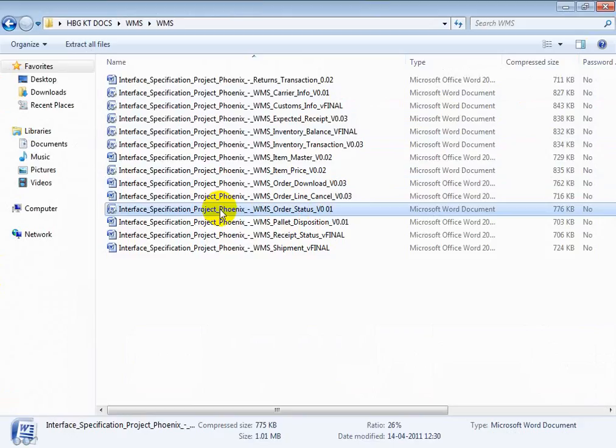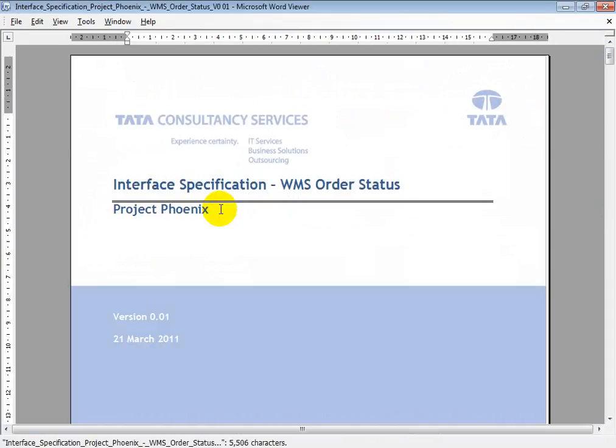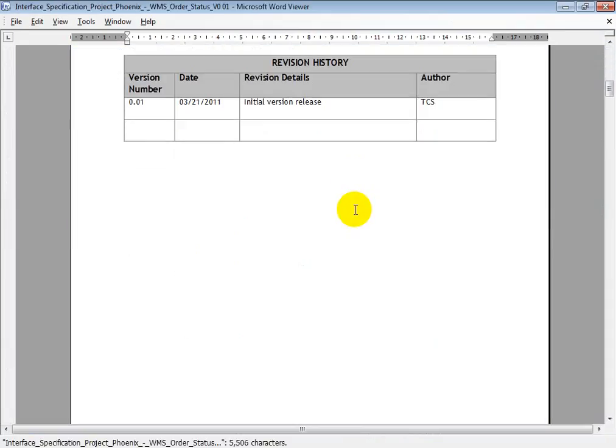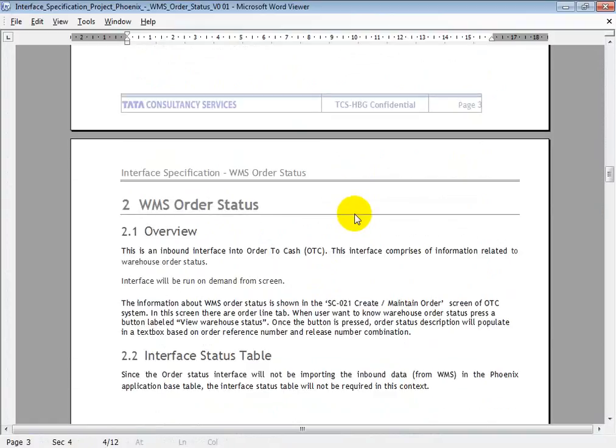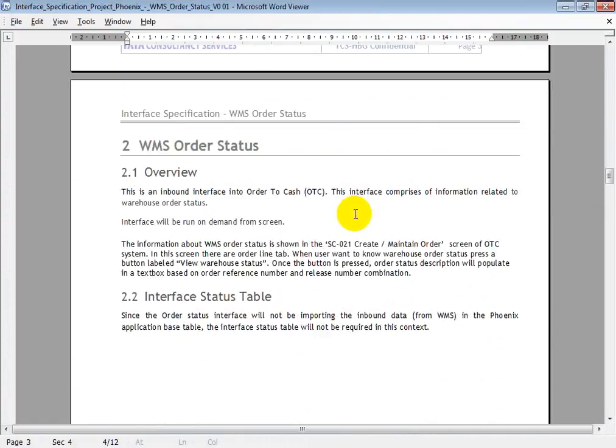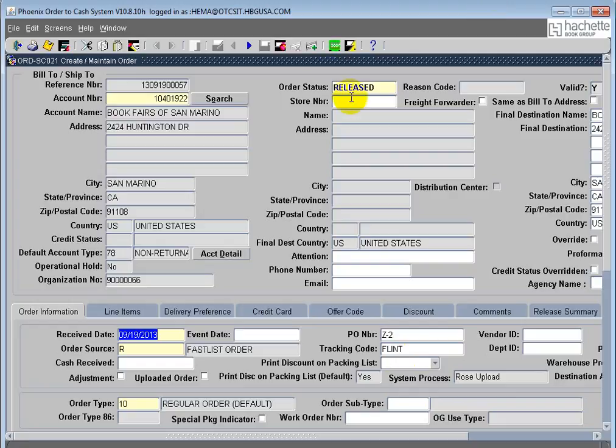Let's take one small interface, that is WMS order status. Actually, this WMS order status is an inbound interface. It basically gives the status which is available in the WMS, that is the warehouse system. Let's take one example.